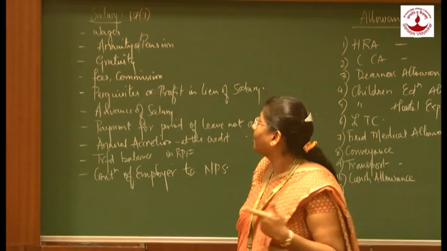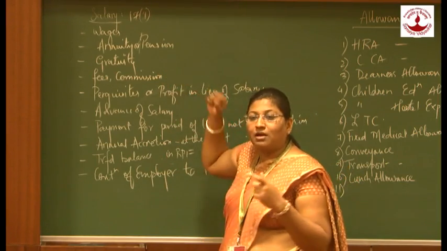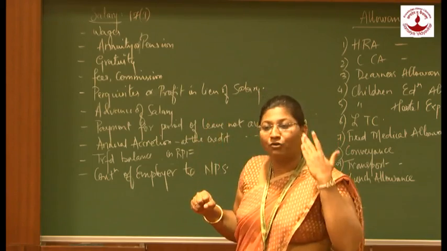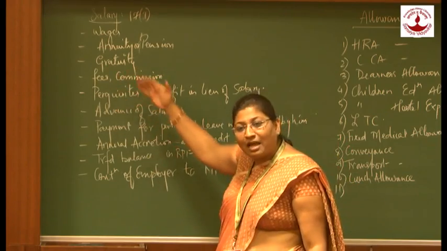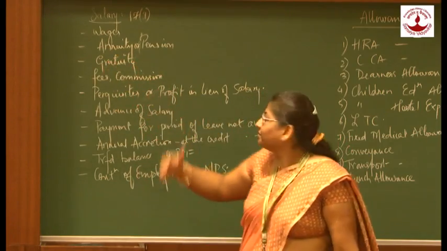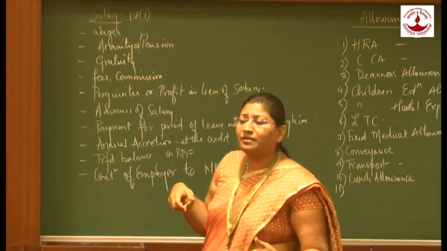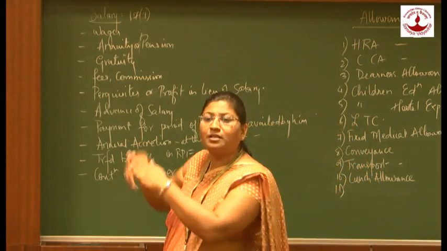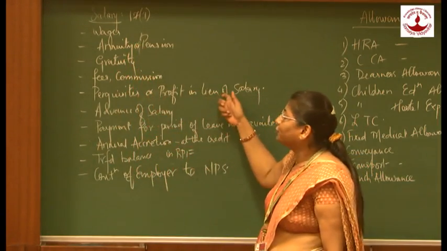Then we have fees, and commission, which is also included as part of the salary. Then we have perquisites, which we are going to learn in elaborate form later on. Then we have profit in lieu of salary, which, being a capital receipt, is still included as part of salary as an exceptional rule.